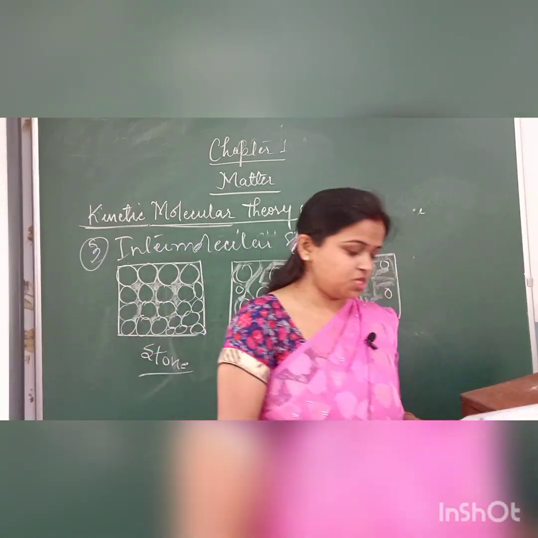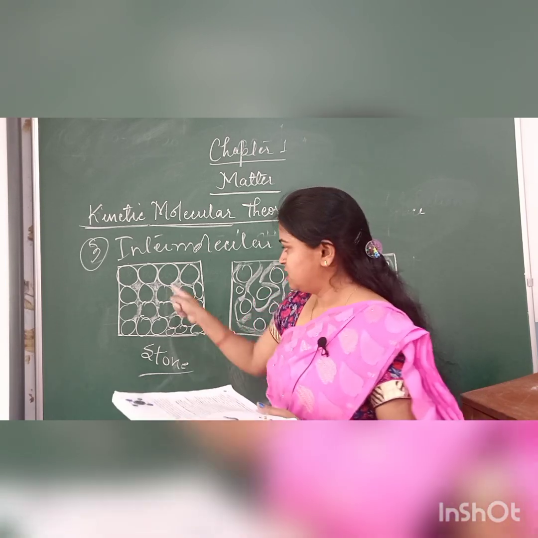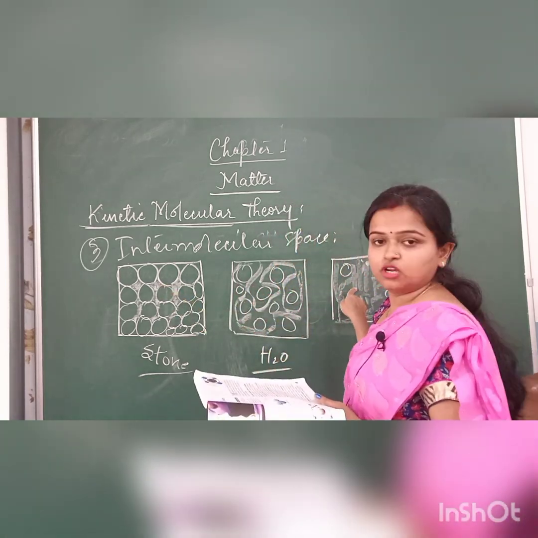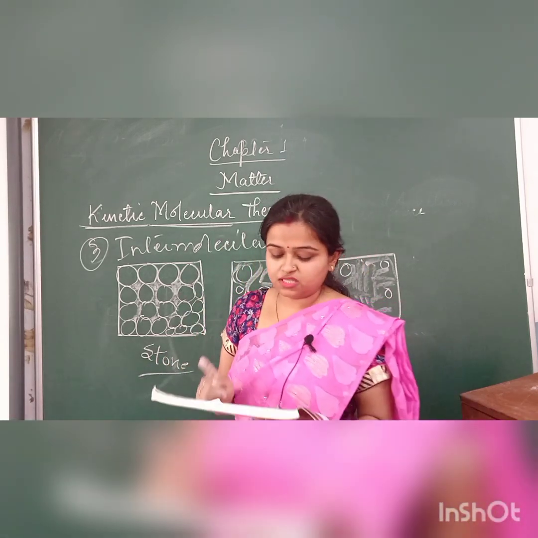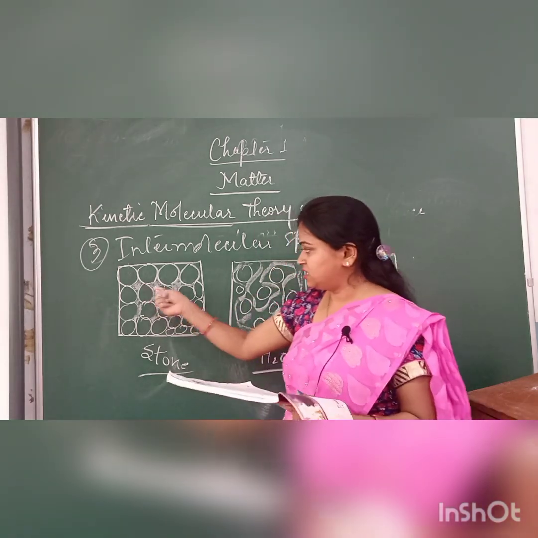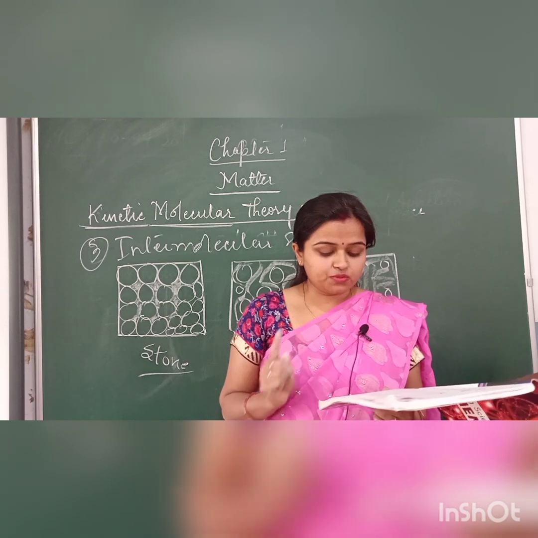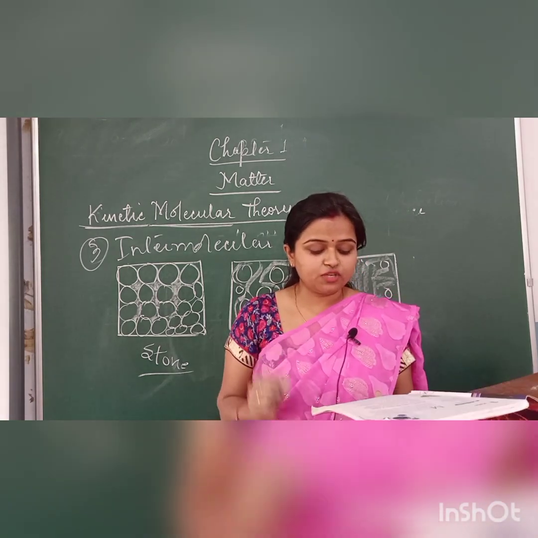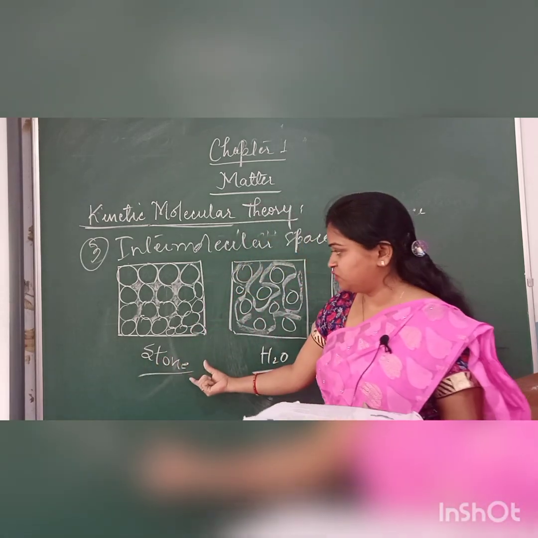What is given here? Let us see. There are empty spaces between the molecules of a matter. Due to that, the empty space between the molecules is called interparticle or intermolecular space. The empty spaces between the molecules get larger as a sample of matter changes from solid state to liquid state to gaseous state, an example I gave you.